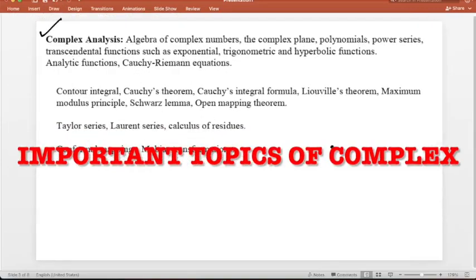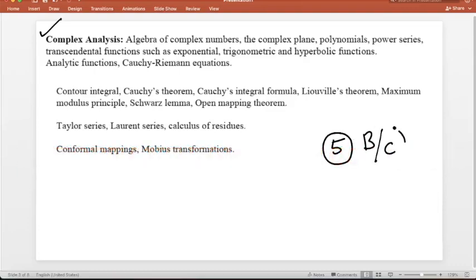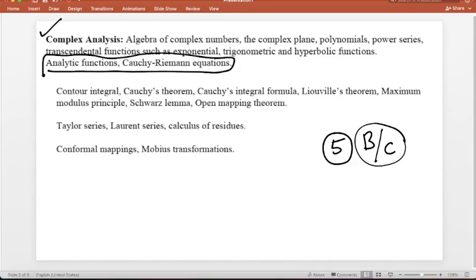I will just focus on 5 problems, only 5 problems, which you will get either in part B or in part C or in both. First, the topic of analytic functions and the Cauchy-Riemann equations is very, very important, and there are 3 to 4 forms that you should know. First, the Cauchy-Riemann equation in Cartesian coordinates. Second, sometimes they also ask in this format, that is, del f upon del z bar is equal to 0, the Cauchy-Riemann equation. And third is the polar form. You should revise the Cartesian format and the polar form, because the questions are related to these.